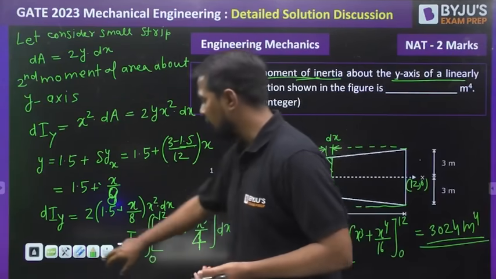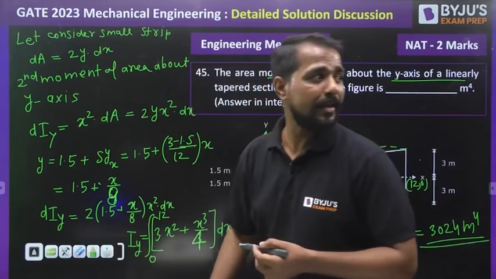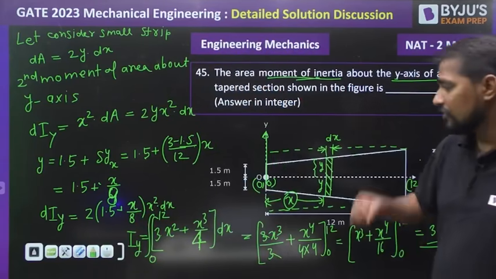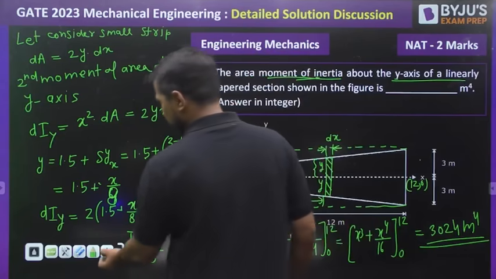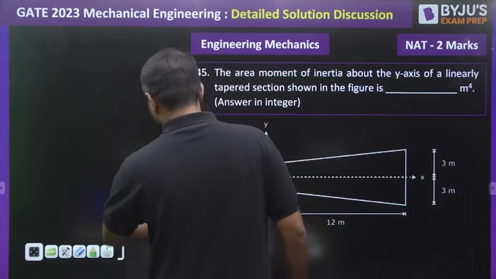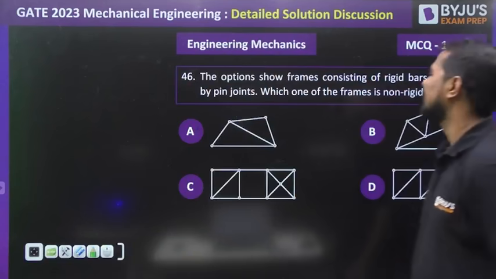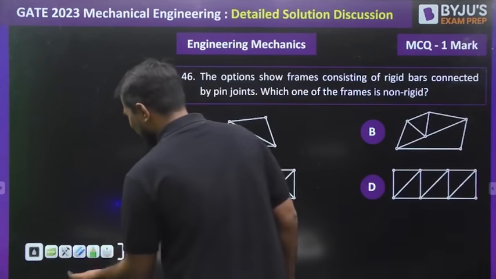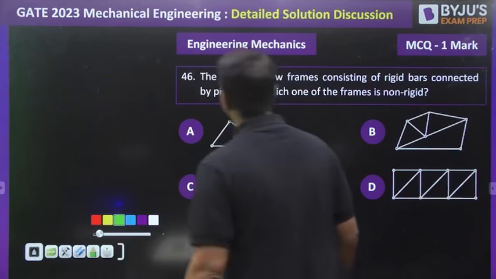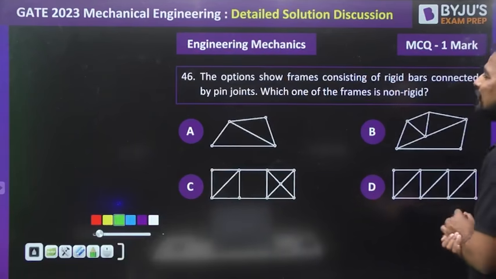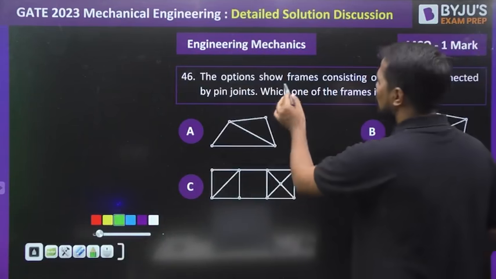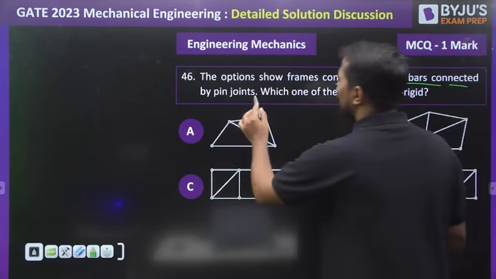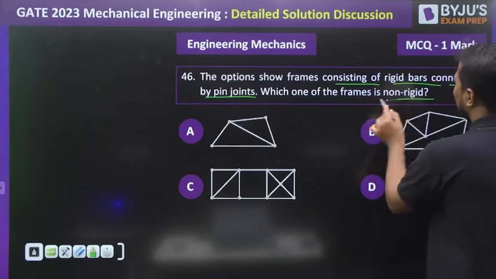Okay. After that, the last question we are dealing with, that is the next question. Yes, truss question. Generally we expect that one hard question must be asked in your GATE exam from the truss, but this year a very easy question is asked to us. The option shows the frame consisting of rigid bars connected by pin joints. Which one of the frames is a non-rigid body?